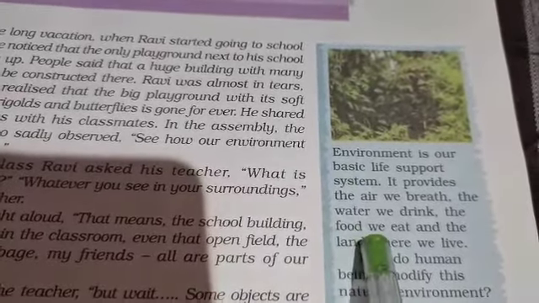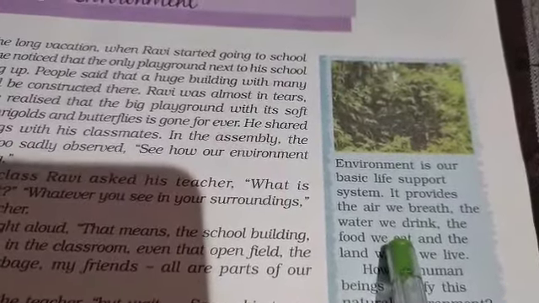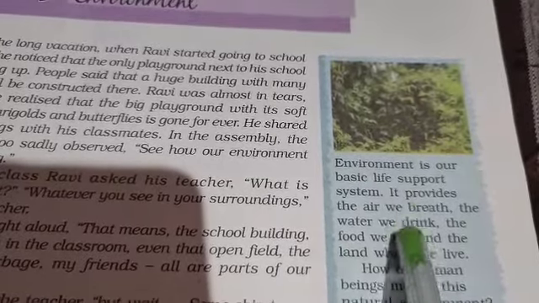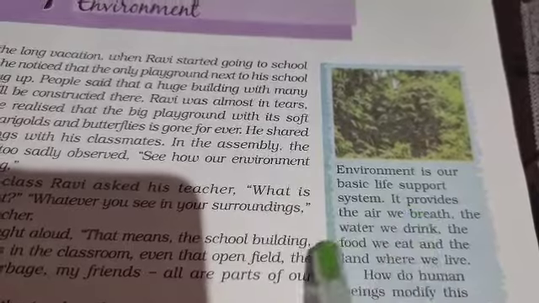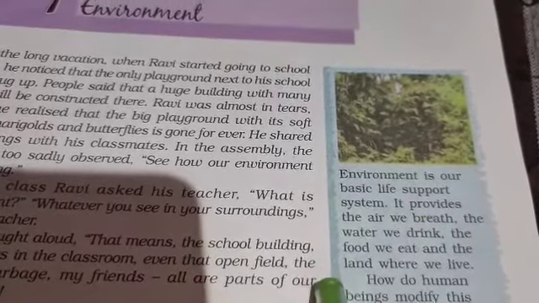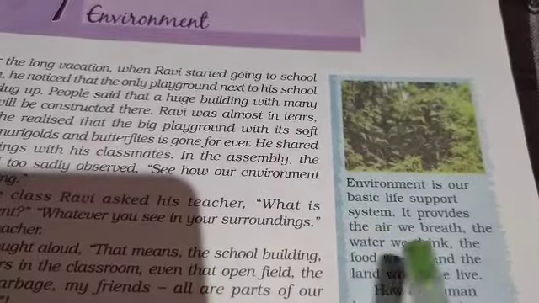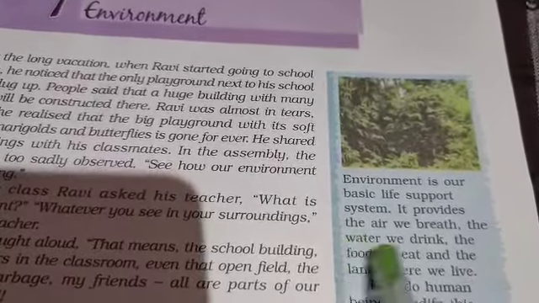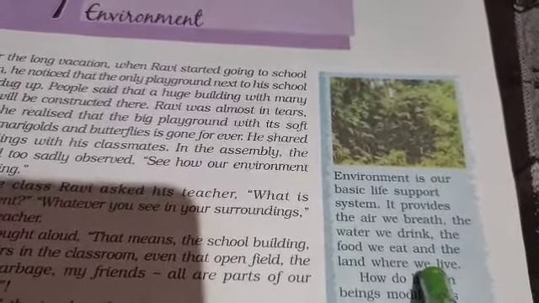In short, the environment consists of all those requirements that human beings fulfill from air, water, food, land, and all these together. These factors form the environment.